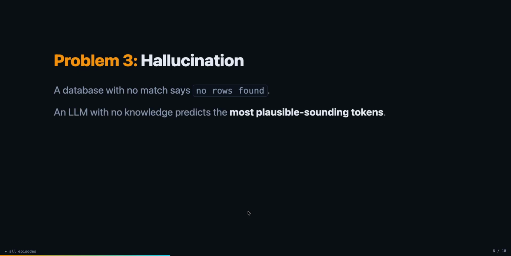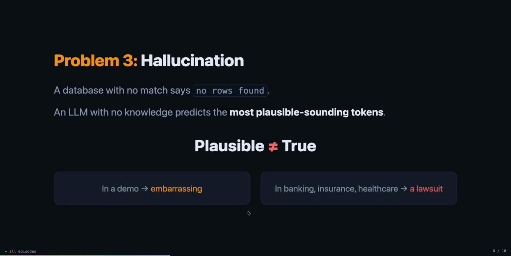Problem 3, hallucination. A database with no match says no rows found. An LLM with no knowledge predicts the most plausible-sounding tokens. Plausible does not equal true. In a demo, a hallucination might be embarrassing, but in banking, insurance, or healthcare, it becomes a lawsuit.